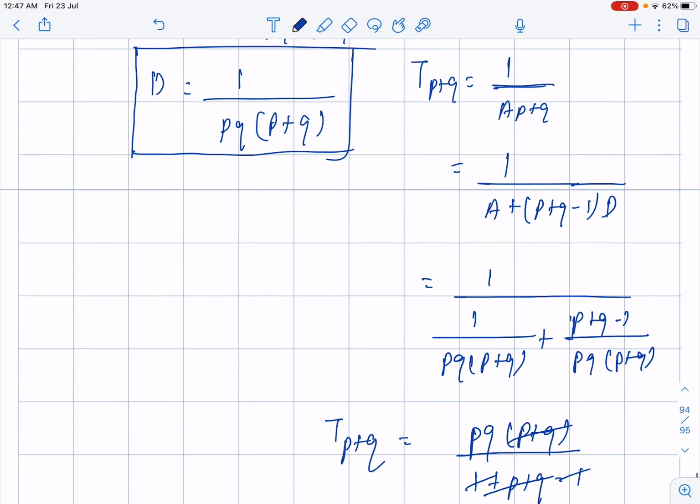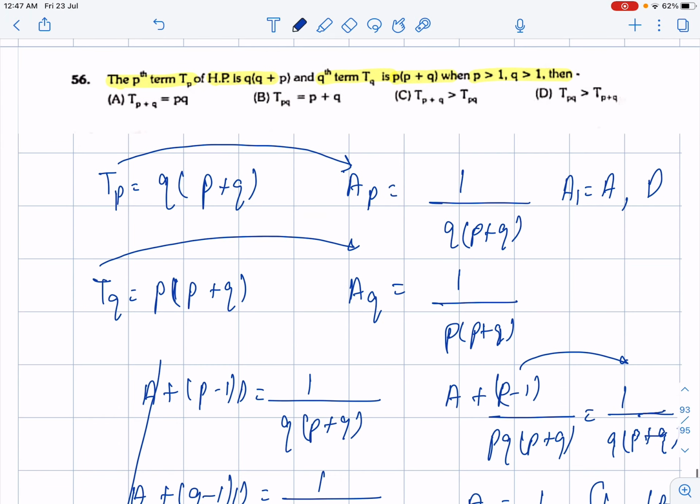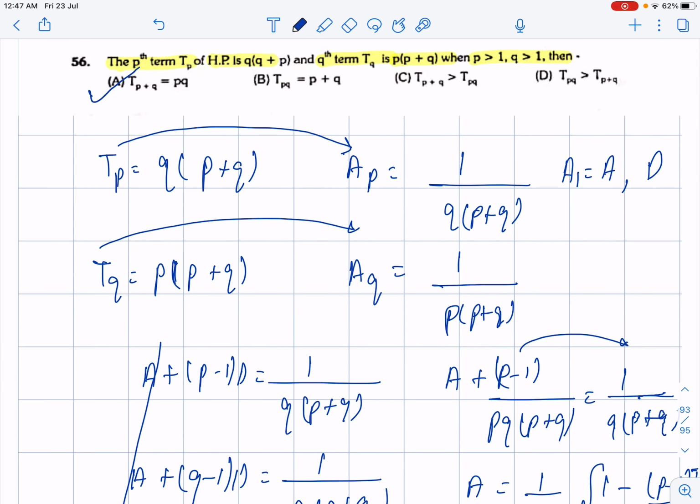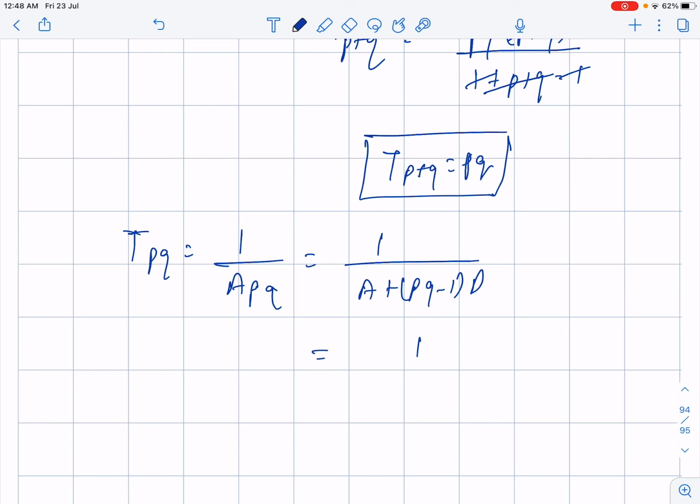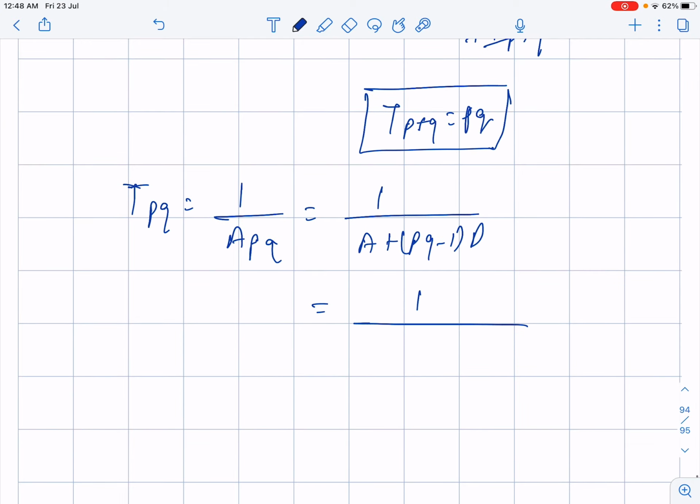Let's see if there is any option like this. Yes, so our first option is very right. Now let's move on to the next sub part. T(pq) I want. So T(pq) becomes 1 upon A(pq), and 1 upon A(pq) means 1 upon a plus (pq minus 1) times d. And a, what do we know? 1 upon pq multiplied by (p plus q).